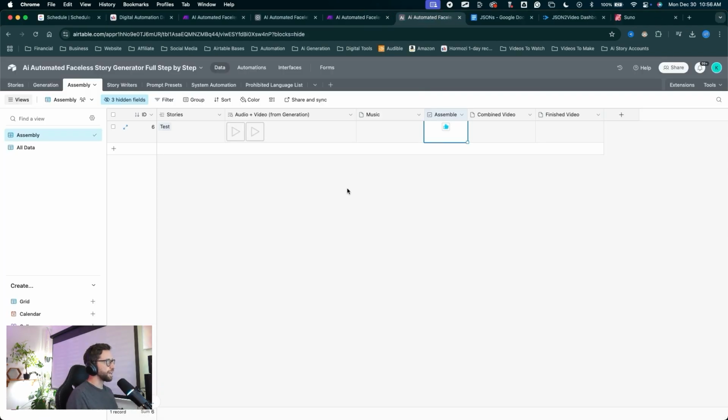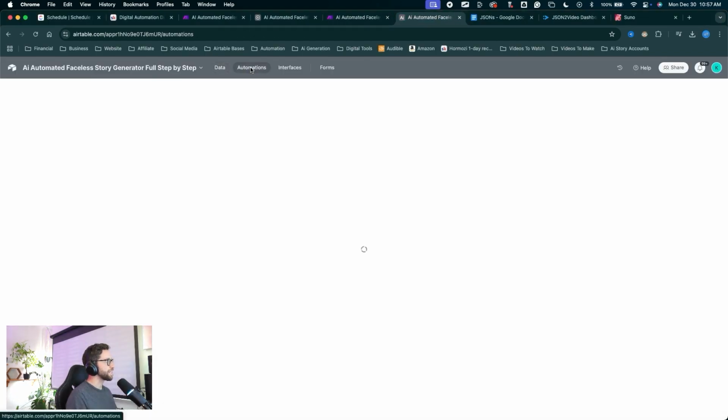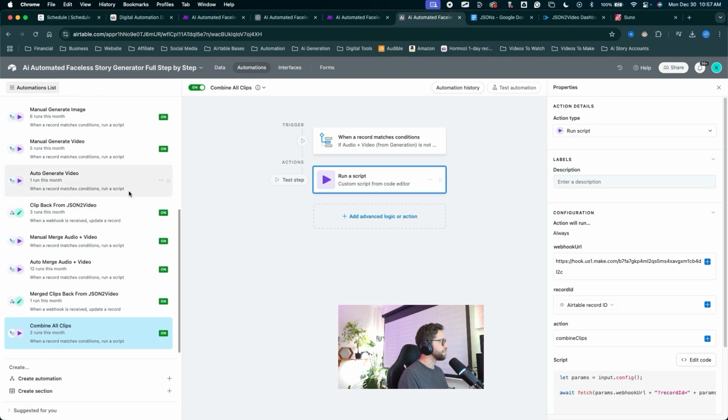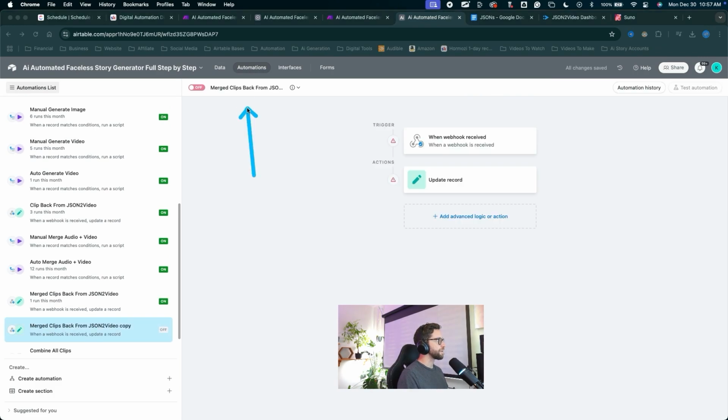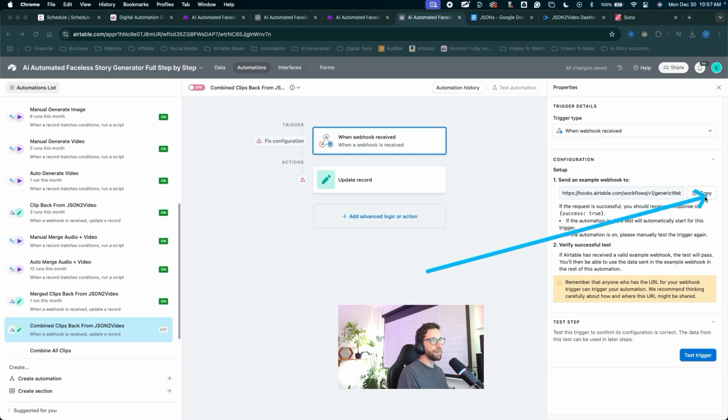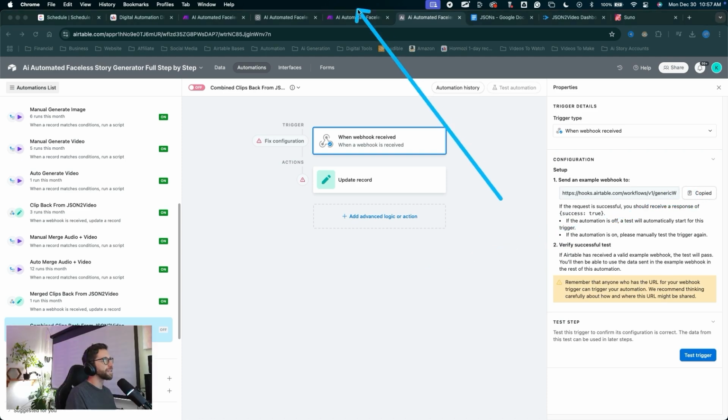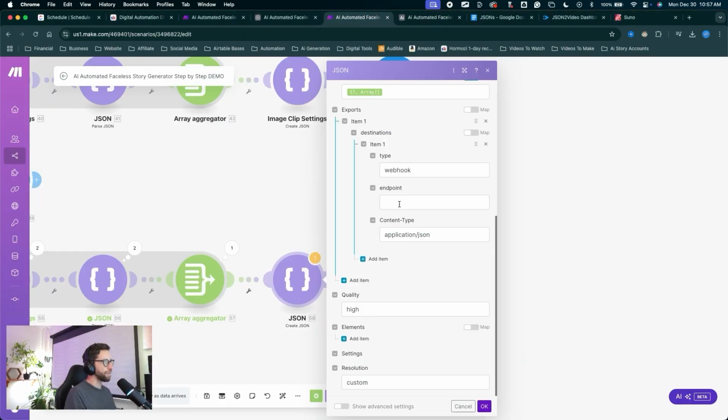Let's jump into Airtable. Come into the automations tab. We're going to create a new automation, but let's simply duplicate this one. Merge clips back from JSON to video. I'll duplicate that. Come up here to rename it. Call this combined clips back from JSON to video. And this will be the one that's waiting on that webhook from us. Come into the webhook trigger. We can copy the webhook example, come into Make and paste that in the endpoint right here.